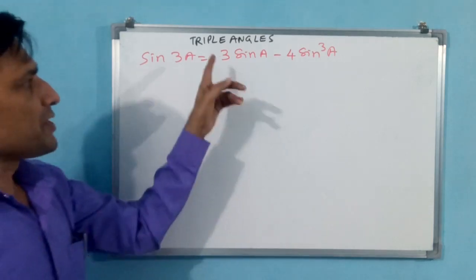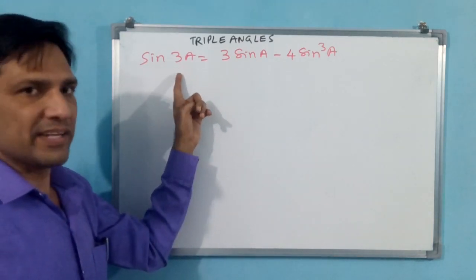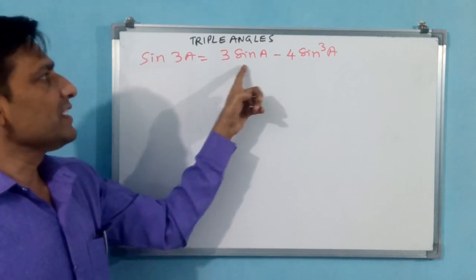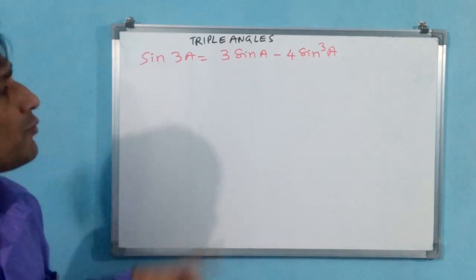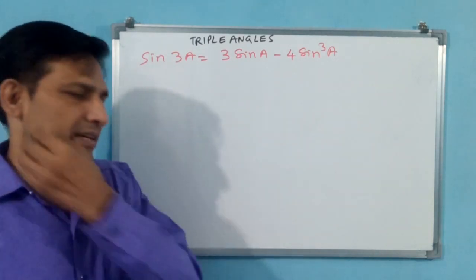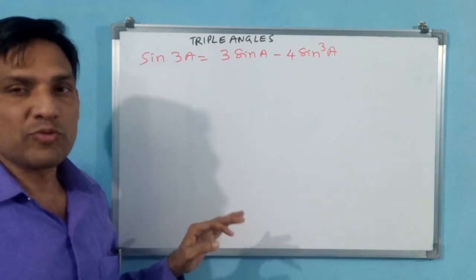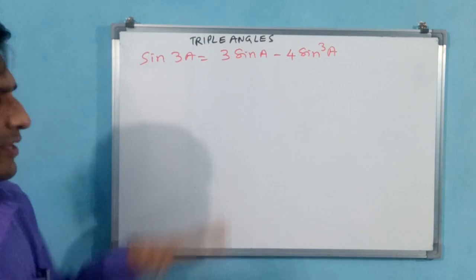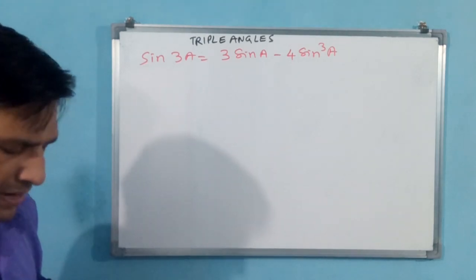In triple angles, first one is sin 3a, which is 3 sin a minus 4 sin cube a. Before proceeding, you observe here only sin is there. If rather than sin any cos or something comes, you have to convert into sin, then only the final result is going to come in terms of sin. So you have to keep that in your mind.